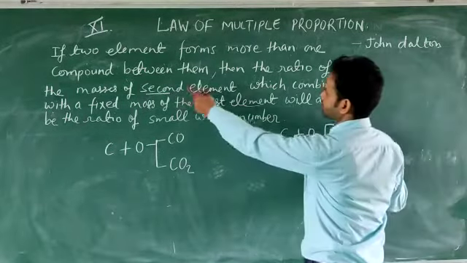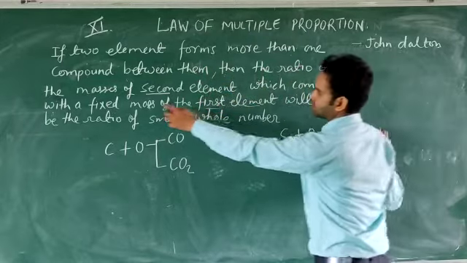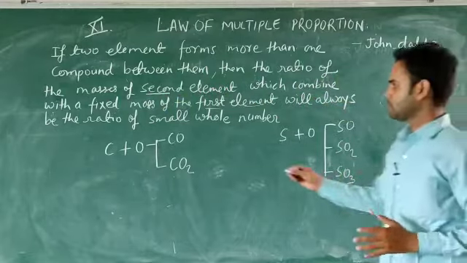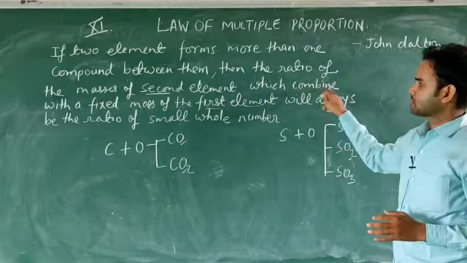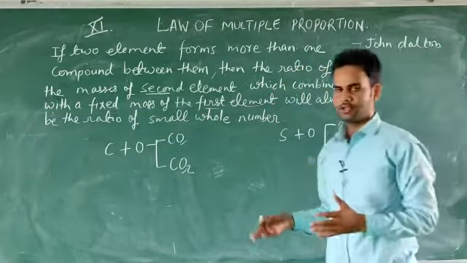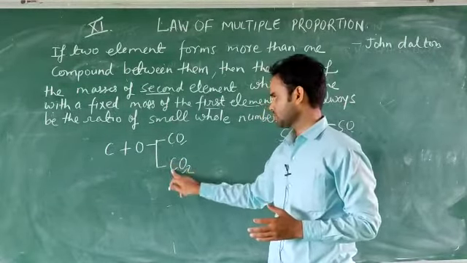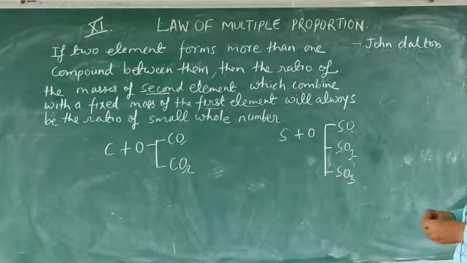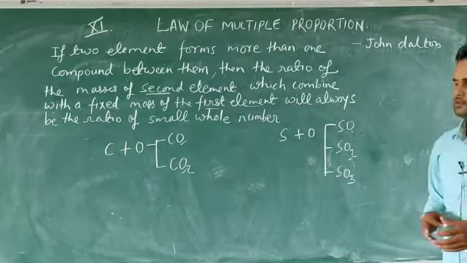So see here, two elements form more than one compound between them, then the ratio of the masses of the second element. So here we will talk only about the second element, oxygen, which combines with the fixed mass of the first element. So the idea is they are combining with a fixed mass of the first element. So you can see C, C and S, S, S, sulfur, and it will always be a ratio of small whole numbers.